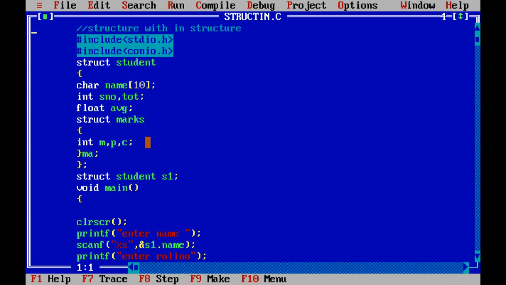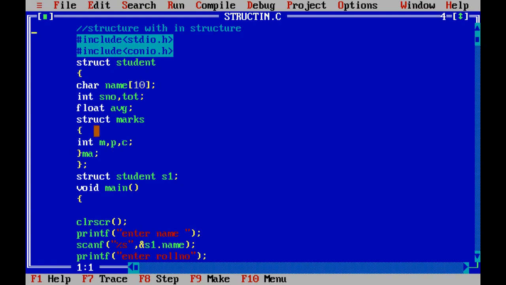We have to develop the application for a college. In order to do that we write a program that will be applicable for all the students. Now how to write that? Student name is common to all, number is common to all, total is common to all groups, average also common. But regarding the marks groups, maths, physics, chemistry for maths students, botany, zoology for science students, commerce, economics, something like that for commerce students. So we have to define 3 structures for 3 groups.